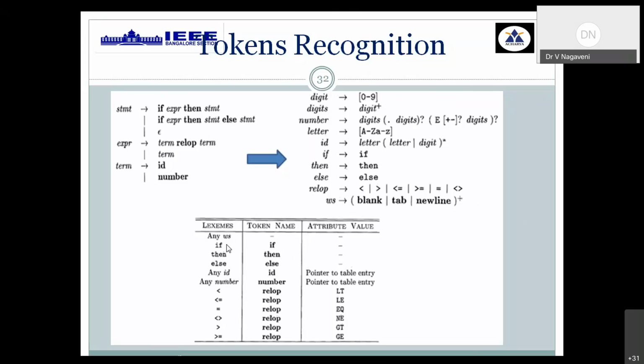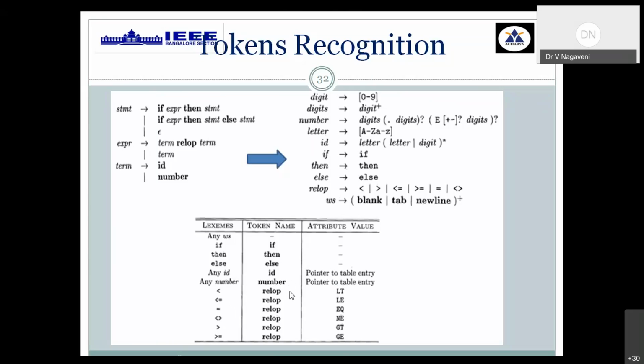In my input statement, all the white space characters will be ignored, and the keyword if itself is a token name, with no attribute value. Then similarly for the other keywords, then and else. If it is an identifier, the token name is the standard name called ID, but the separation will be made with the help of the attribute value, which gives a pointer to the symbol table entry, row number 1 or 2 or 3. Then for all other constants, the token name is the particular name itself, number. For these, you can have a pointer not to the symbol table entry. It goes to another type of table called the literal table. All the constants can be loaded into another table called the literal table. Then all the relational operators.